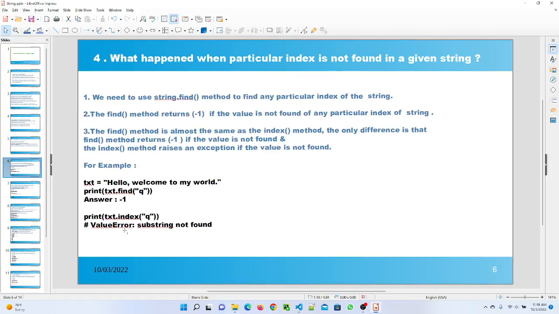Here I used the text.index method, but it shows me a value error after executing this program, since the character q is not available in my string. So that's the difference between these two methods. The string.find method returns -1 if the value is not available in our given string, but the string.index method will show the value error.